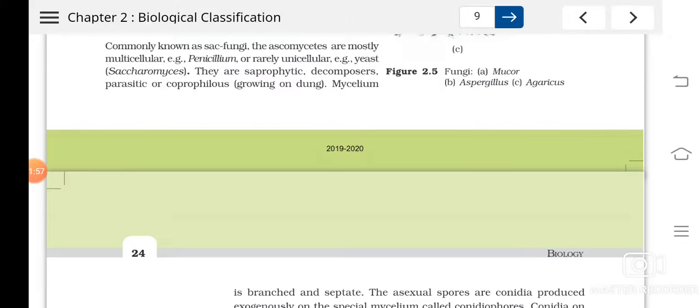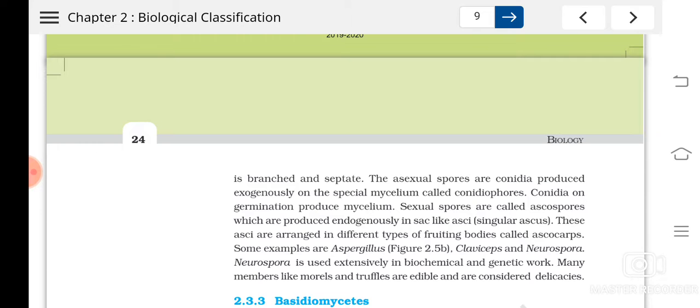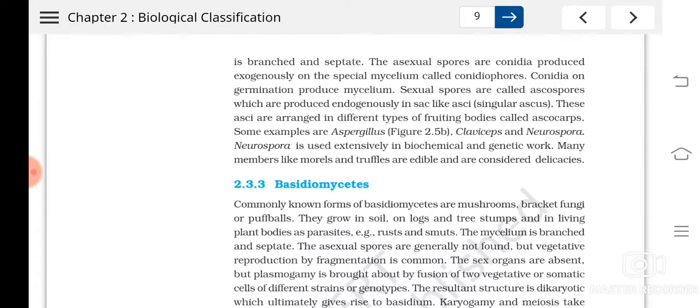What about ascomycetes, did you understand? The hyphae are septate and branched, and the asexual spores of them are known as conidia. What is the speciality? They are produced exogenously, meaning at the tip of structures called conidiophores. Then the sexual spores are called ascospores, and they are found inside sac-like structures called ascus, and these are arranged on special fruiting bodies known as ascocarps. Examples of ascomycetes are neurospora, aspergillus, penicillium. All these are examples of ascomycetes.